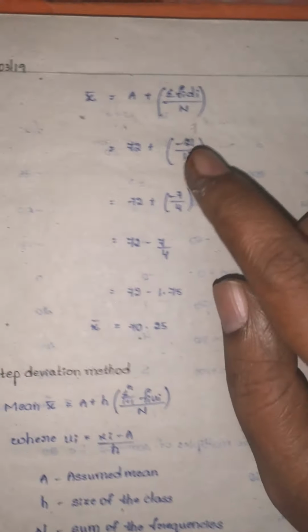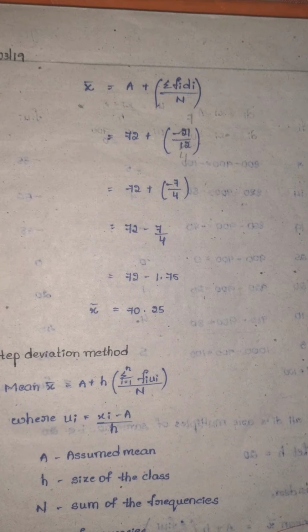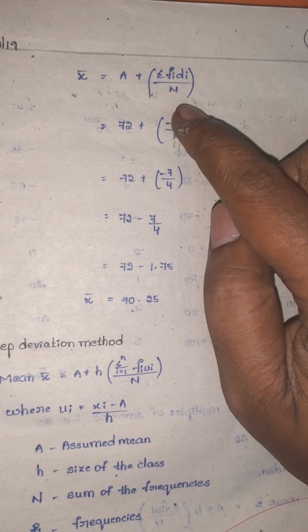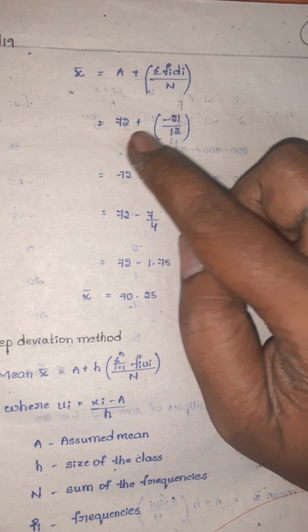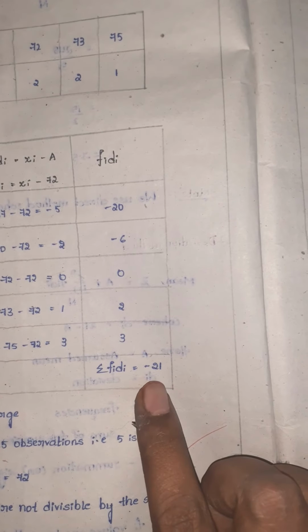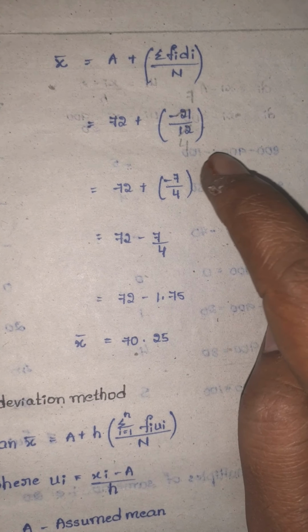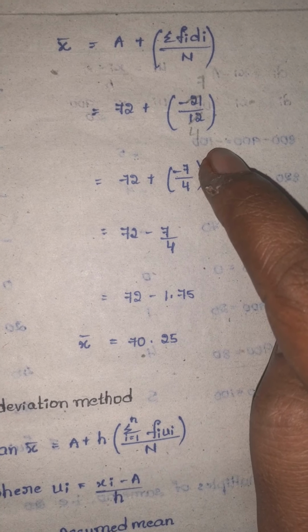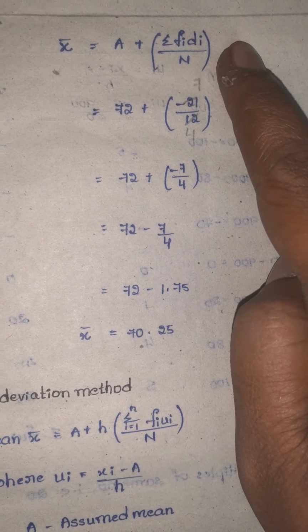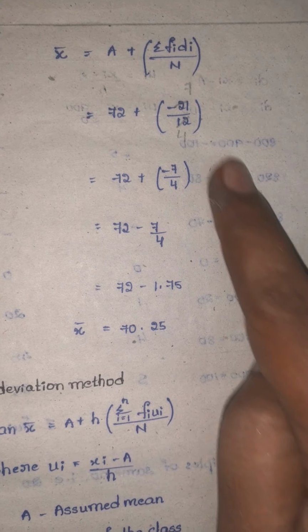The formula is how much? X bar is equal to a plus sigma fi di by n. So the a value we have taken is 72, plus sigma fi di, how much did we get? Minus 21, by the n value we got, 12. So 3 4s are 12, 3 7s are 21. So minus 7 by 4.